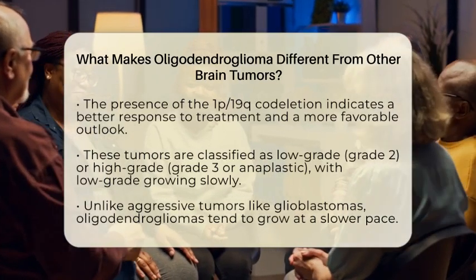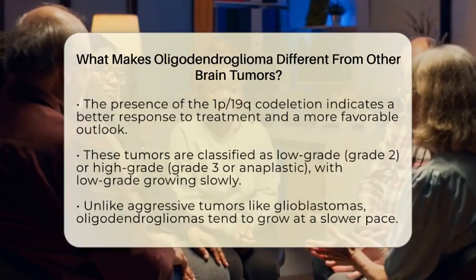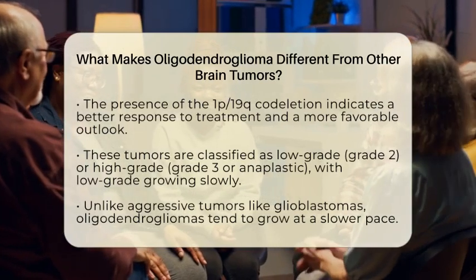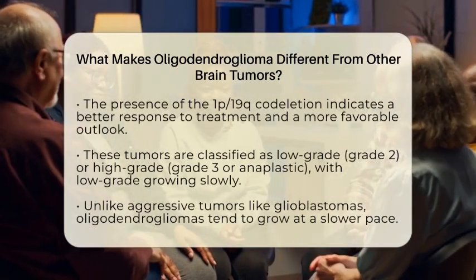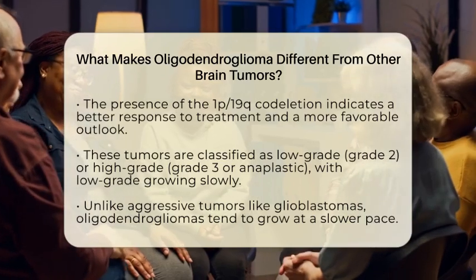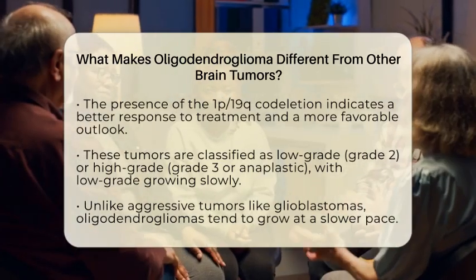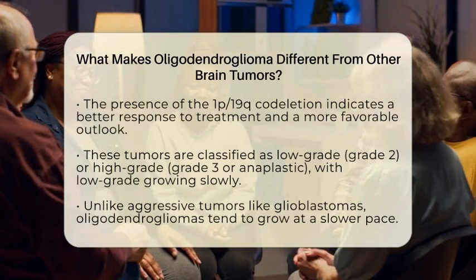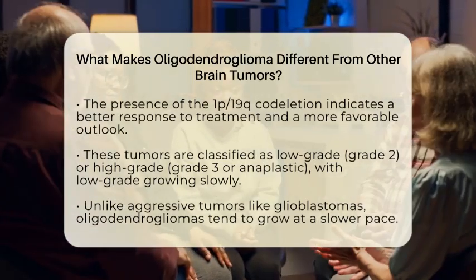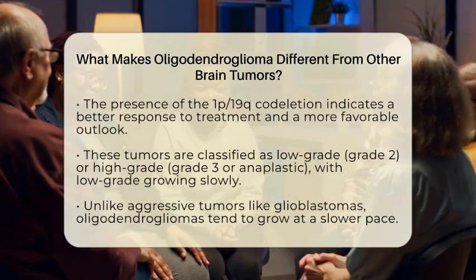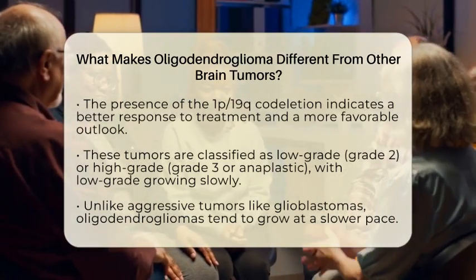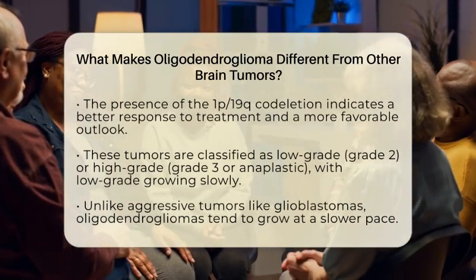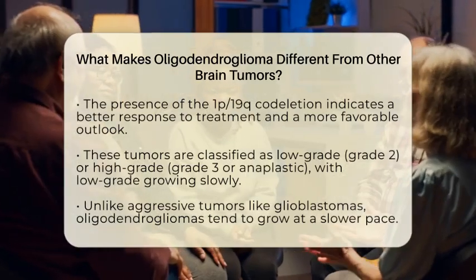The low-grade kind, called grade 2, tends to grow slowly and can stay stable for many years before causing symptoms. The higher-grade form, known as grade 3 or anaplastic oligodendroglioma, grows faster and is more aggressive. This slow growth pattern is quite different from more aggressive brain tumors like glioblastomas, which grow rapidly and invade surrounding brain tissue extensively. Location also helps differentiate these tumors.